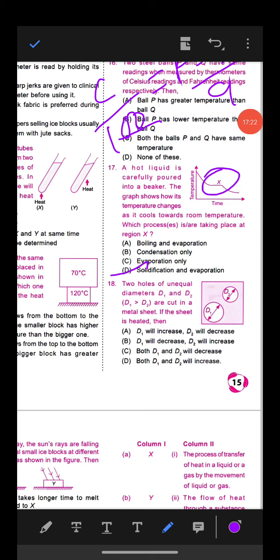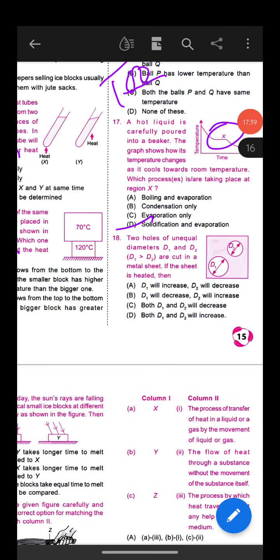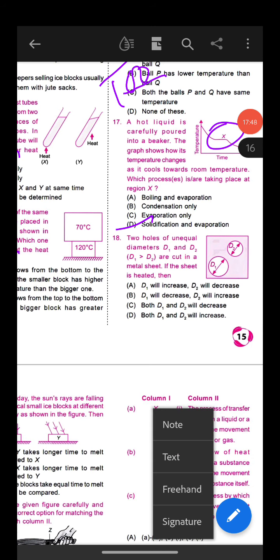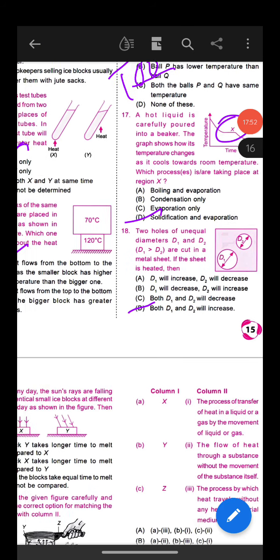Okay. Question number 18. Two holes of unequal diameters D1 and D2 are cut in a metal sheet. If the sheet is heated, then option A, D1 will increase and D2 will decrease. Option B, D1 will decrease, D2 will increase. Option C, both D1 and D2 will increase. And option D, both D1 and D2 will decrease. Okay, so which is the correct answer? Option C is the correct answer. Both D1 and D2 will increase.